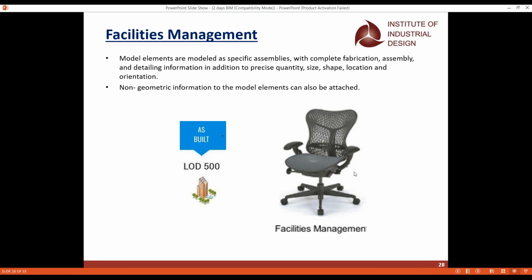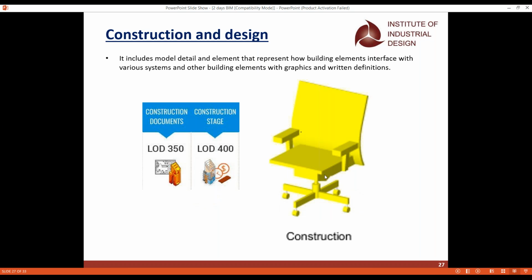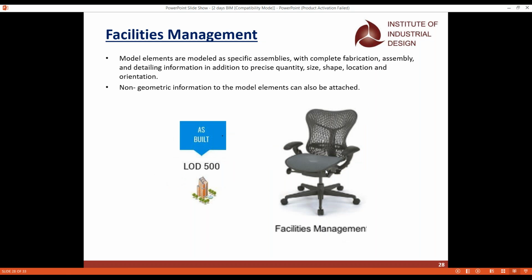And the last LOD is facilities management. Because in LOD 400 this is what you constructed, but when it comes to the as-built, LOD 500, here you can see the output of the product, and this is how you have to make sure that you're giving the model also with the paint you give, and with the fabrication, the assembly, any chipping works, any interior works we do have,